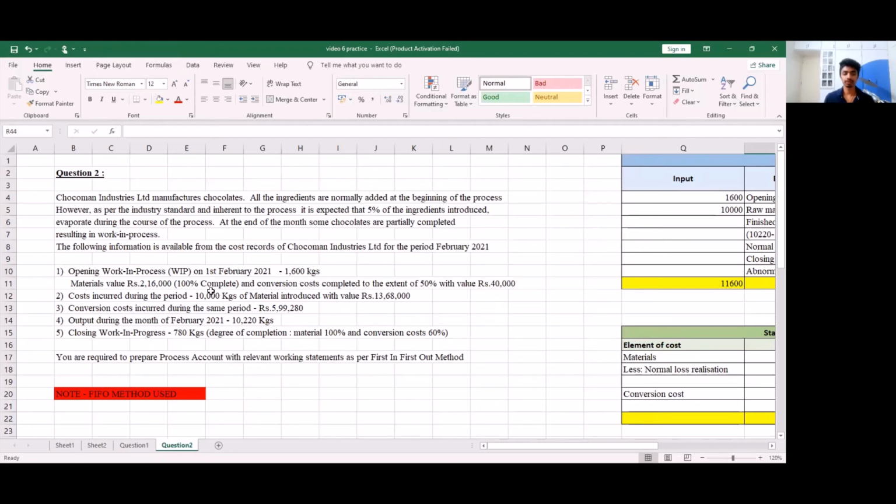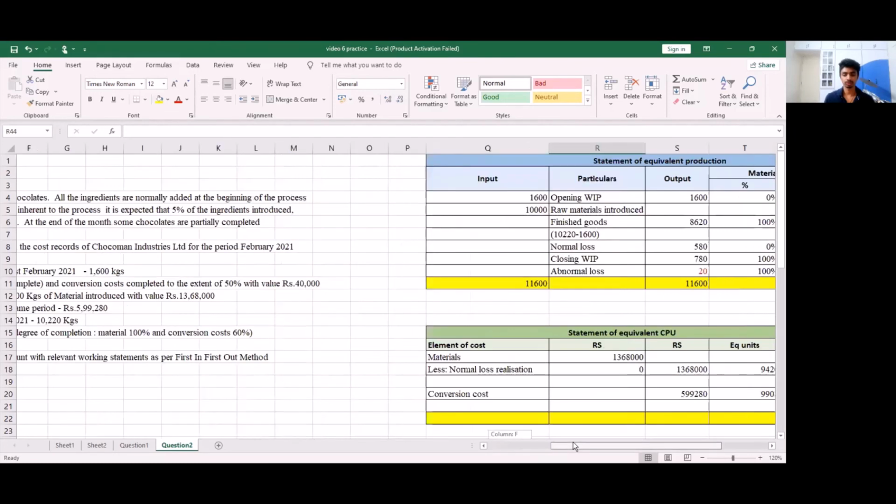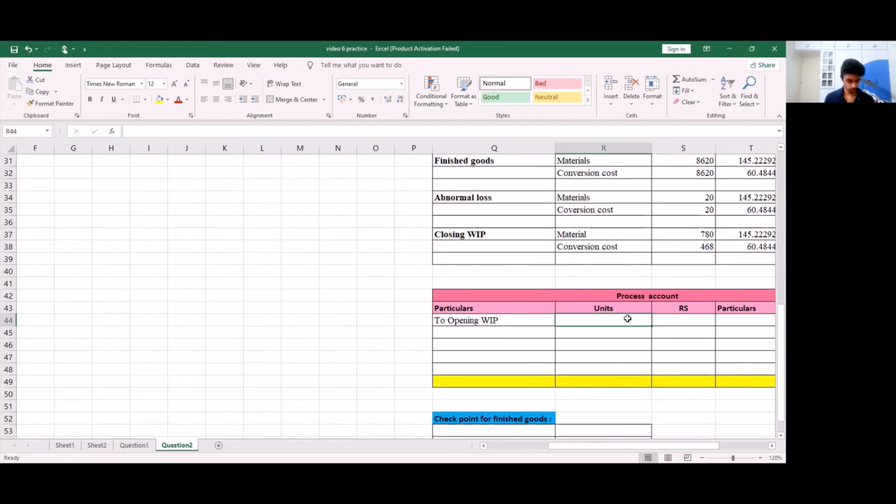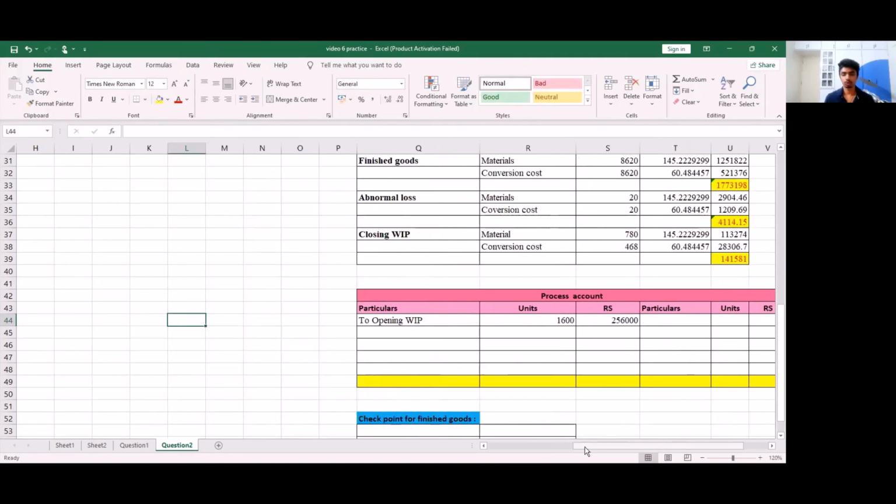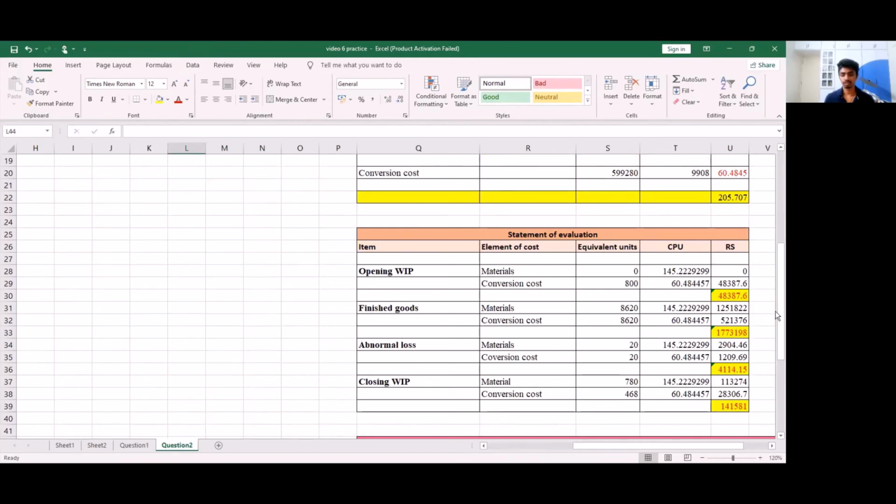Sometimes the total might be given, but in this question, they have mentioned this amount separately. So opening work in progress materials cost 2,16,000 and conversion costs cost 40,000. So together, this will be 2,56,000. So units is 1,600 and amount is 2,56,000. Always remember not to take your opening work in progress from the statement of evaluation, but from the question for our process account.